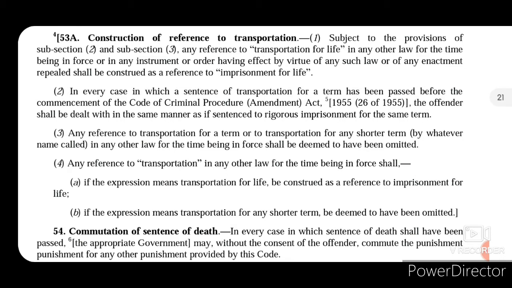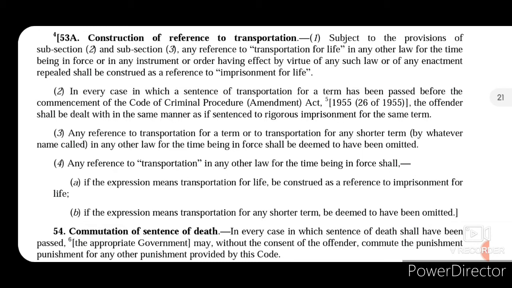Now, imprisonment for life necessarily means rigorous imprisonment and cannot be simple imprisonment, and it is awarded only in a few cases: waging war against the government of India under section 121, murder under section 302, or kidnapping for ransom under section 364A. Now, rigorous imprisonment is a form of imprisonment that involves hard labor, and it is basically awarded in offences such as robbery, dacoity, etc. Simple imprisonment is perhaps the most inflicted punishment, that is a confinement of the offender in jail.